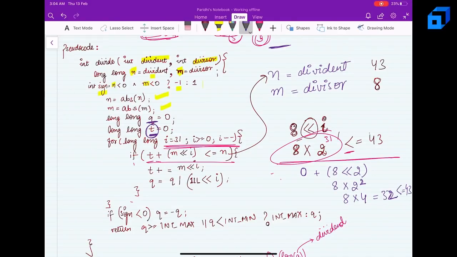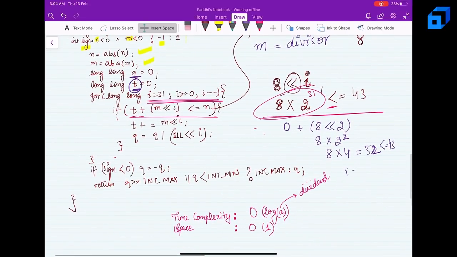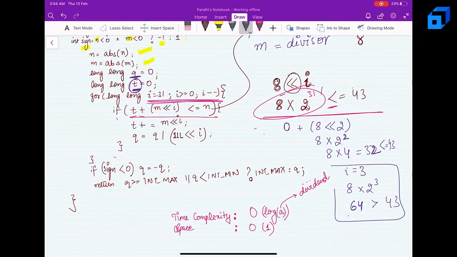So I will proceed, because when my i was equal to 3, then I had 8 into 2 to the power 3, which is nothing but 8 8s are 64, right? This is definitely greater than 43. So I can't go for i equal to 3.